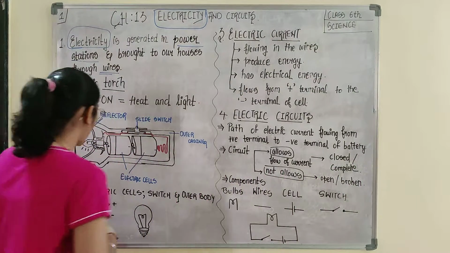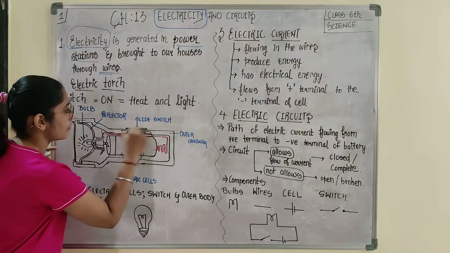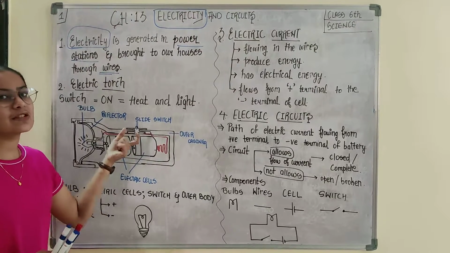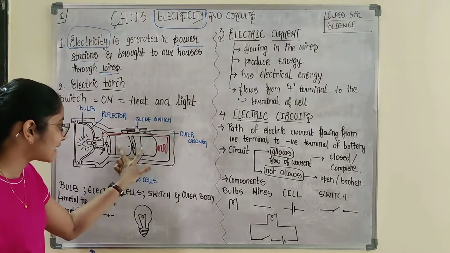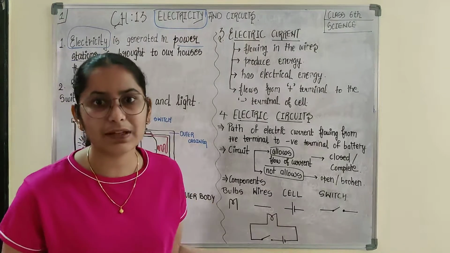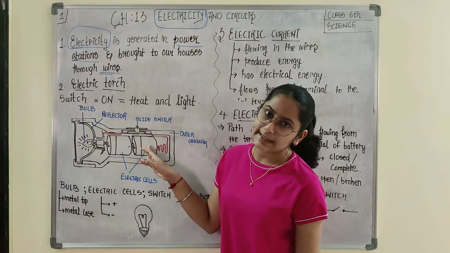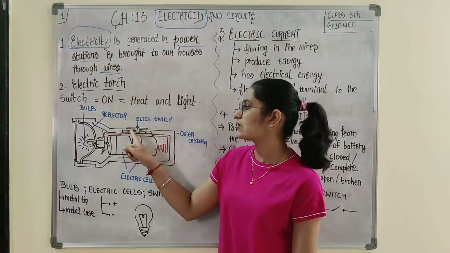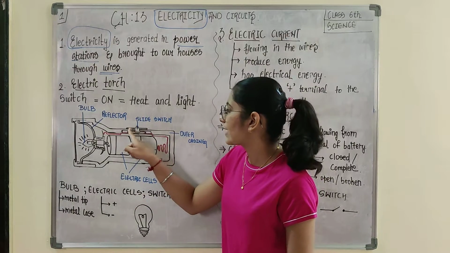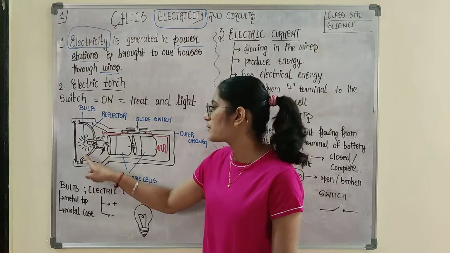So this electric torch, first of all, this is the switch. You turn on, off, on, off, on, off. When the switch is on, these are the two electric cells, placed inside the torch. Obviously, if the cell would be there, then only the electric appliance would work. I have already inserted the cells. I am trying to slide the switch to make it in the on mode. So when the torch gets on, what happens? How do you come to know whether it is working or not? You would be observing here.